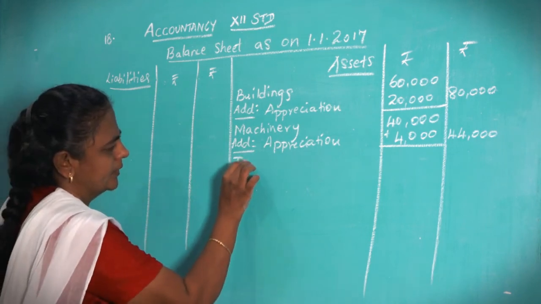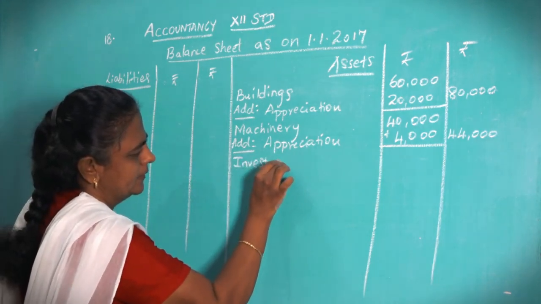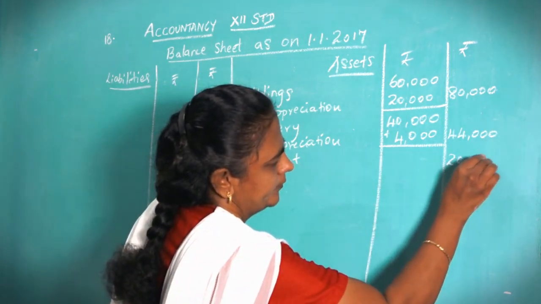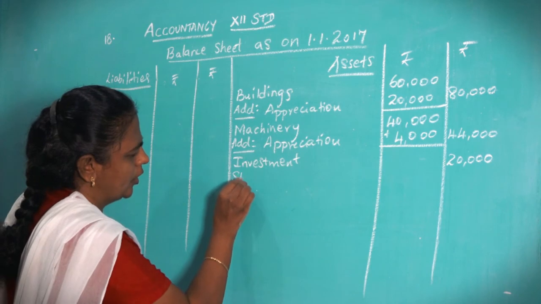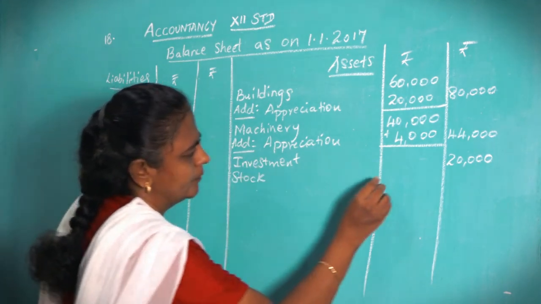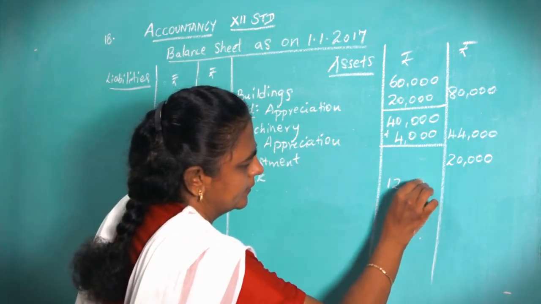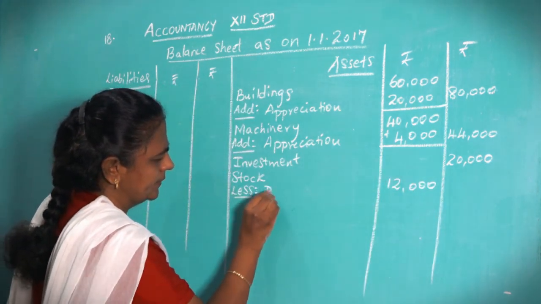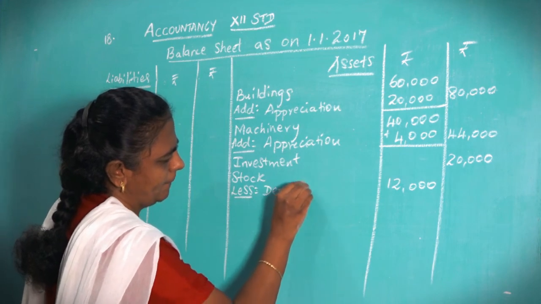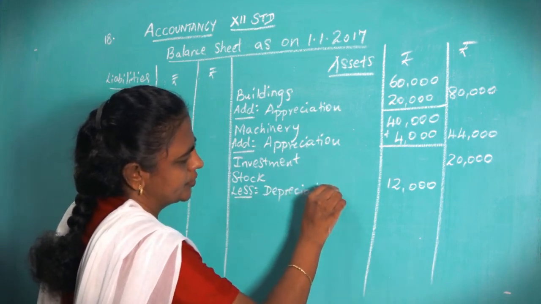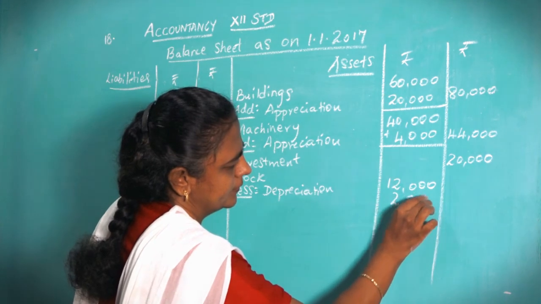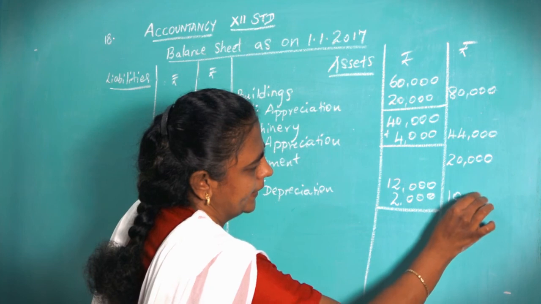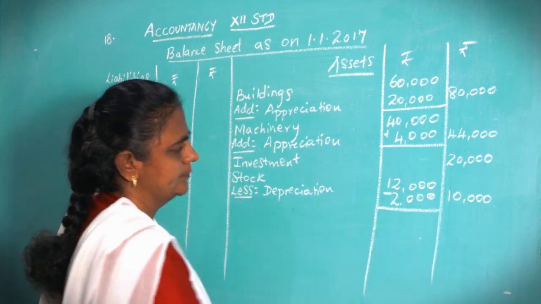Investment, it's an asset, investment is 20,000. Stock 12,000 less depreciation has been reduced by 2,000. So now stock value is only 10,000. Subtract.